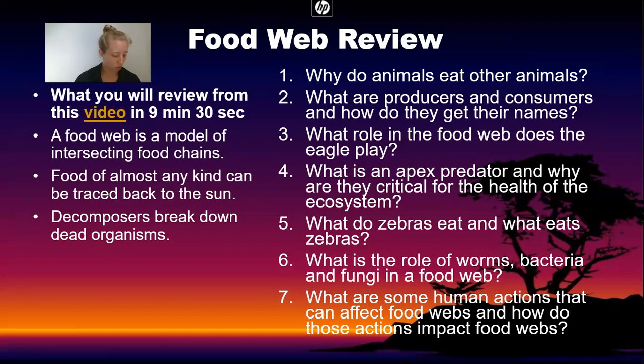What I'd like you to do also is try in your notes to answer the following questions. Why do animals eat other animals? What are producers and consumers, and how did they get their names? What role in the food web would an eagle play? What is an apex predator, and why are they critical for the health of the ecosystem?